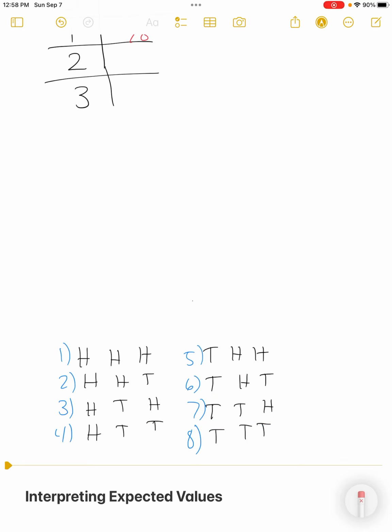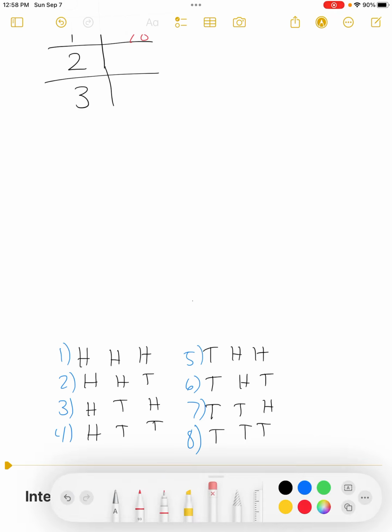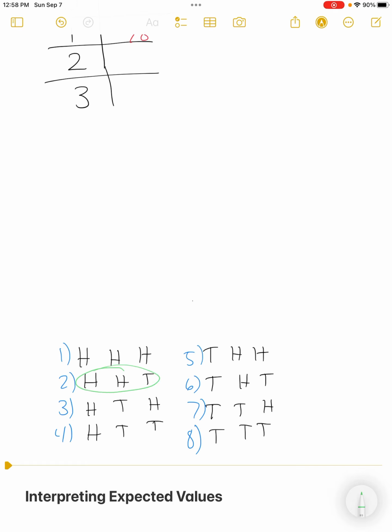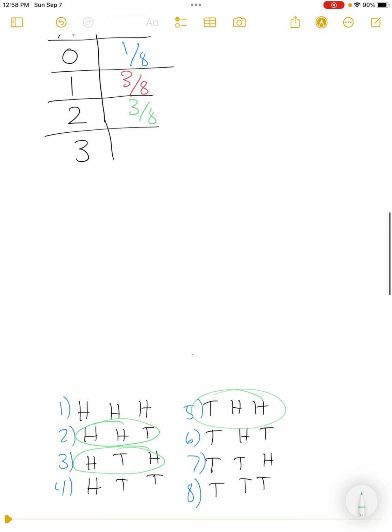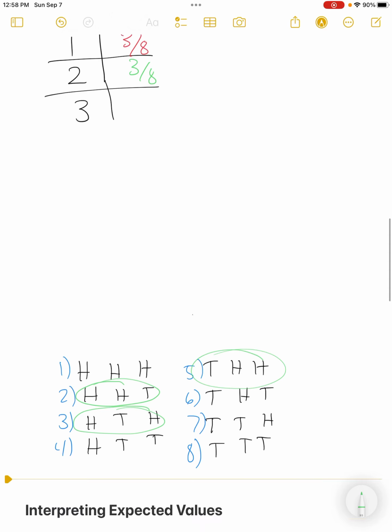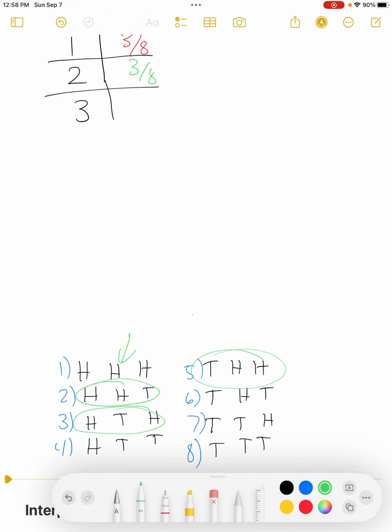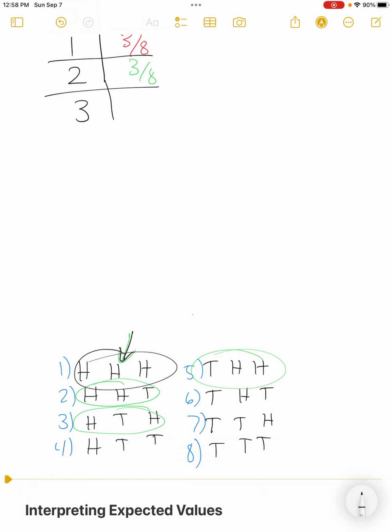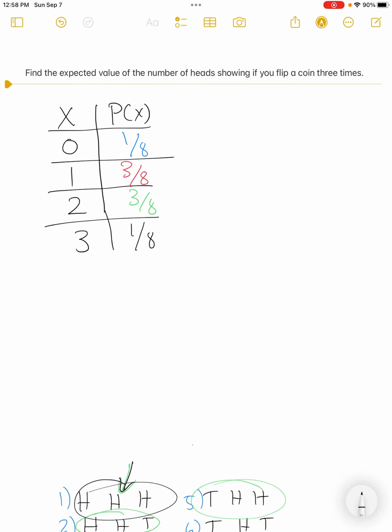Okay. And then I want 2 heads. No problem. I'll come in here and in green, I'll find out where I have 2 heads, and exactly 2 heads. Here's 2, here's 2, and here's 2. Everyone else either has 1 or none. Well, that's another 3 out of the 8. And how many have all 3 of them being heads? Just this one right here. So I'll put that one in black so it's a different color. Just this guy right here. And so that's 1 out of 8.